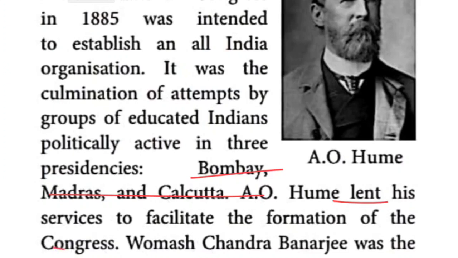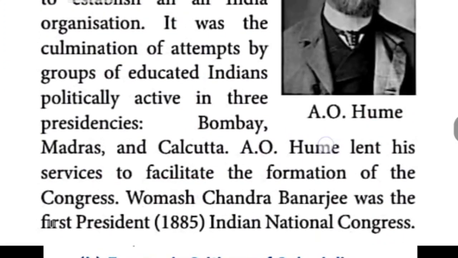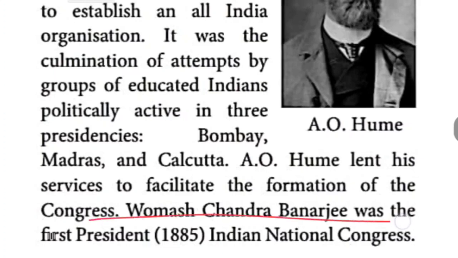In the lower classes, you might have learned this. The first Indian National Congress meeting was held at Bombay. How many members participated? 72 delegates participated, under the leadership of W.C. Banerjee, like that we learned, is it, children? W.C. Banerjee, full form, what is that? Umesh Chandra Banerjee. So this person, Umesh Chandra Banerjee, was the first president of the Indian National Congress.